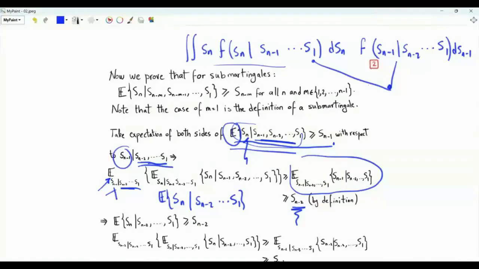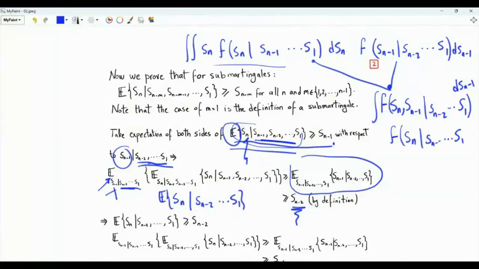By the chain rule, the product of these two probability density functions is the conditional PDF of Sn and Sn minus 1 given the random variables from S1 to Sn minus 2. When we integrate with respect to Sn minus 1, we get the conditional PDF of Sn given the random variables from S1 to Sn minus 2.